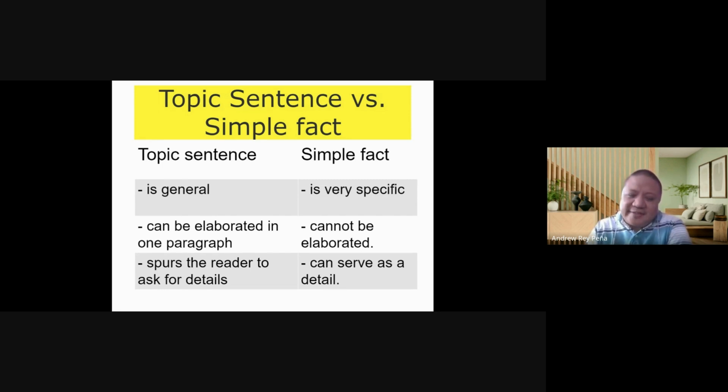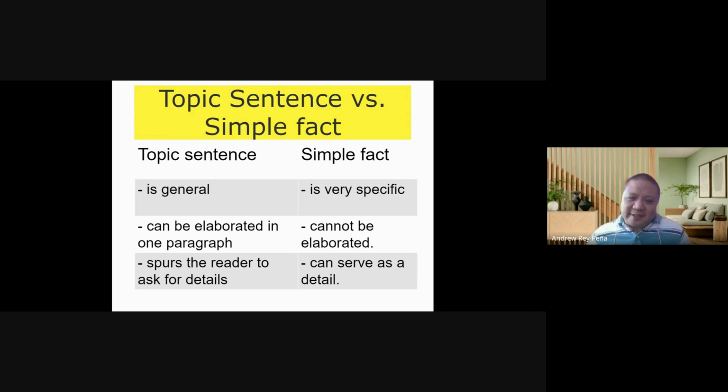You can say several things about the topic sentence, about the main idea. On the other hand, a simple fact is very specific. It's just about this particular fact. It's not general. The topic sentence also can be elaborated in one paragraph. It can be discussed in one paragraph. The simple fact, however, cannot be elaborated. You can no longer produce an elaboration.